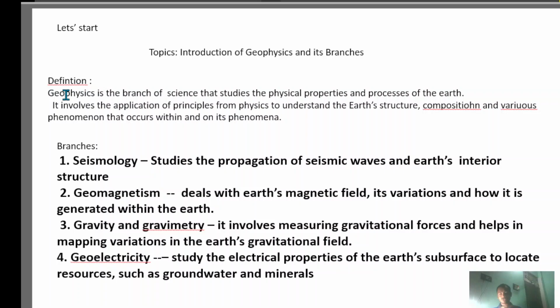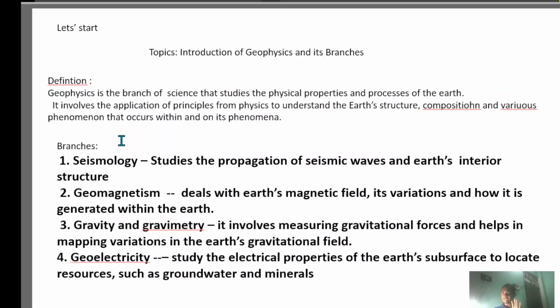If you understand this, you can generally calculate and analyze whether petroleum existed at this place or not. So this all comes under geophysics. Let's see the first.